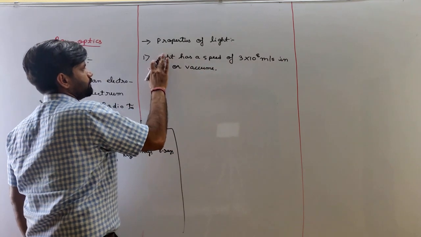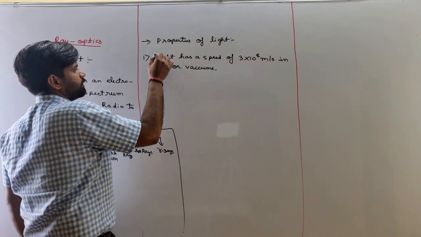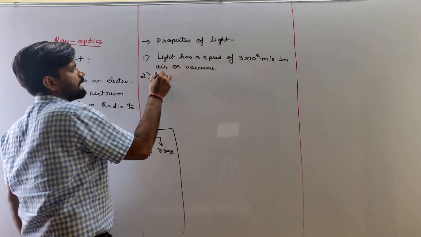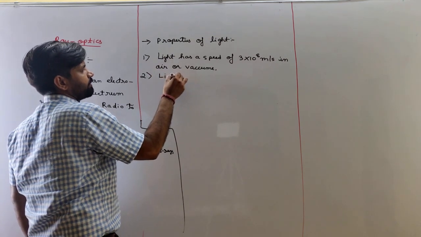Understand? Clear? Second property is, light is an electromagnetic wave.